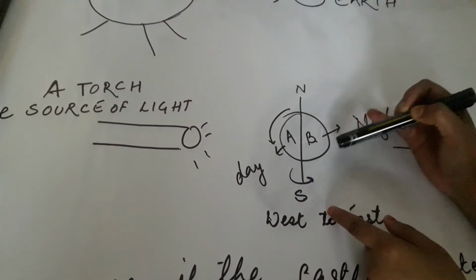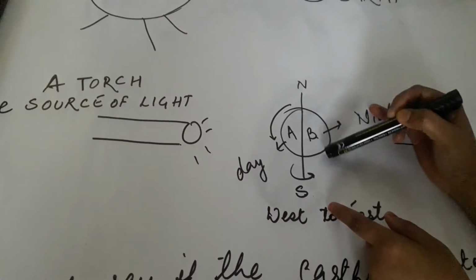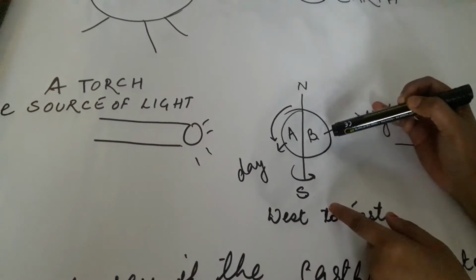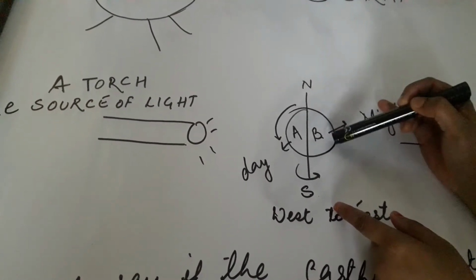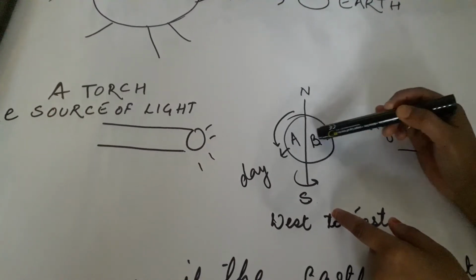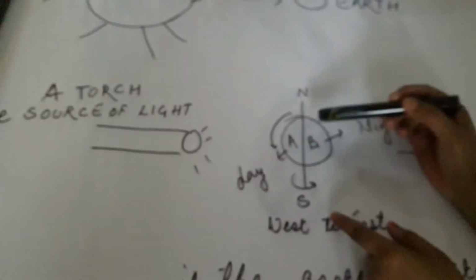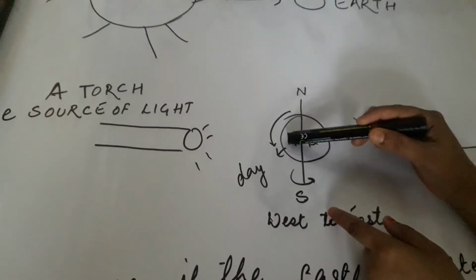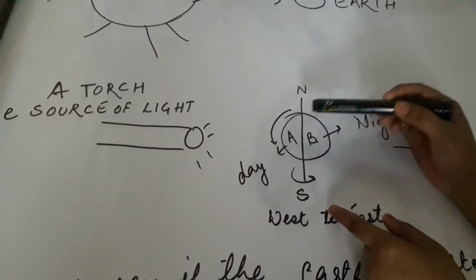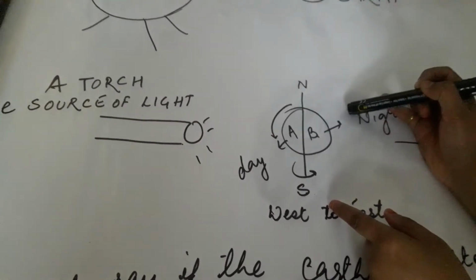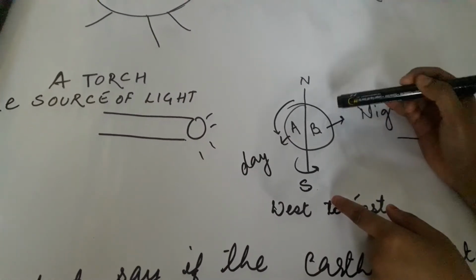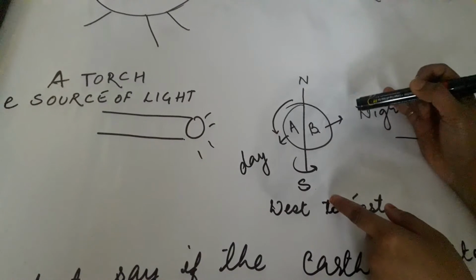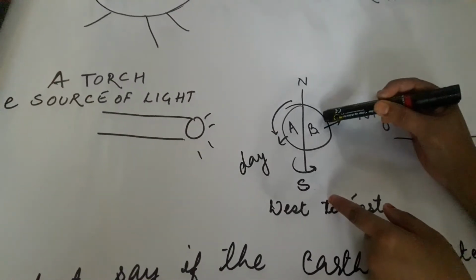So thereby eastern part of the earth will receive sunlight first, and then the parts which are away from the eastern part will receive light in the latter part of the day. Likewise, Arunachal Pradesh receives sunlight early in comparison to Rajasthan.